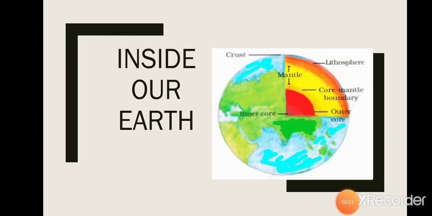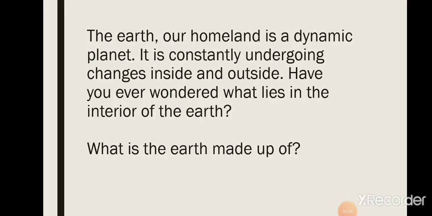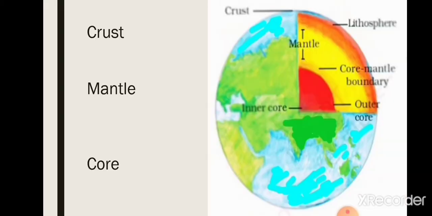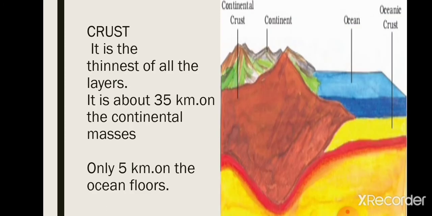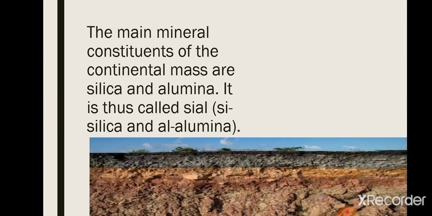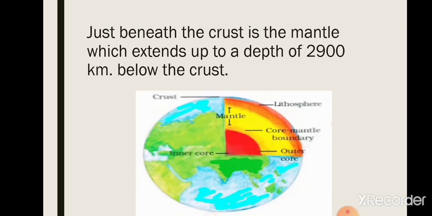So children, in this chapter we have studied about the different layers of earth, and these layers are crust, mantle and core. Crust has continental crust and oceanic crust. Continental crust is called Sial, and oceanic crust is called Sima. Okay children, after that we have studied the second layer of earth, that is called mantle, and its width is 2900 kilometer.